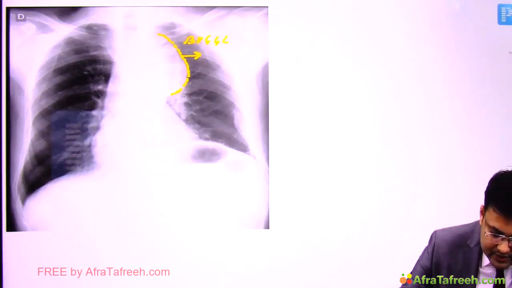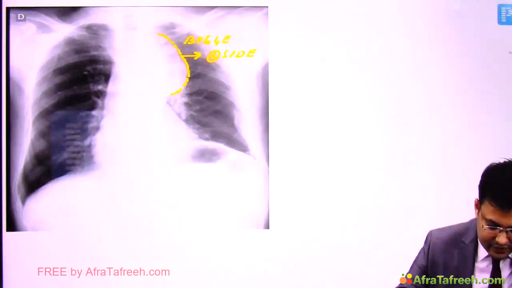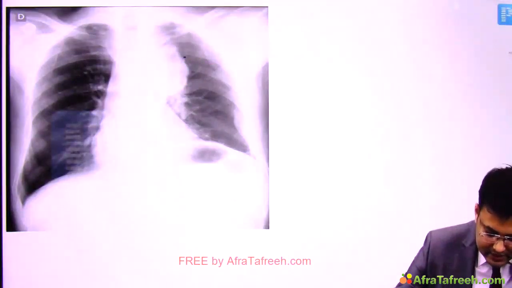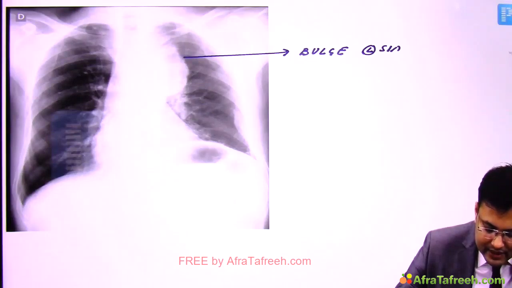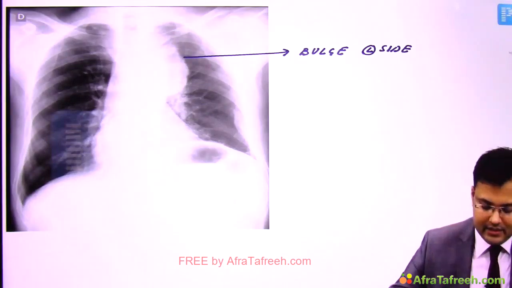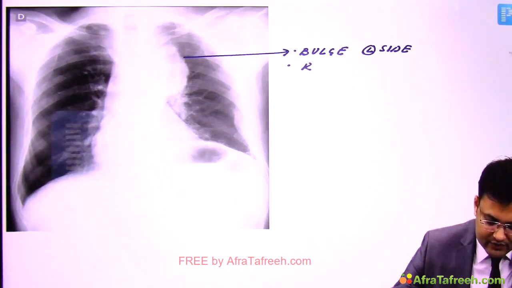And can you see what kind of margin is there? There is a regular margin. So two findings you can see here. First, there is bulge towards the left side and there is regular margin. So this is the classical finding of thymoma.